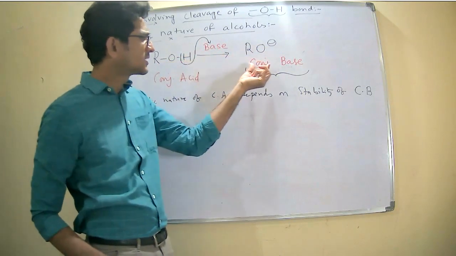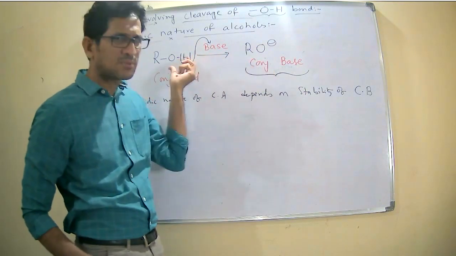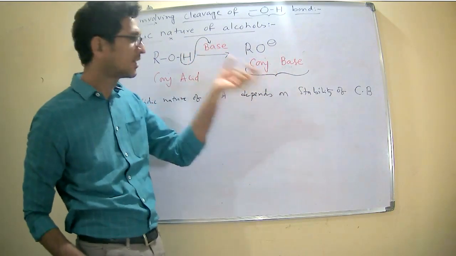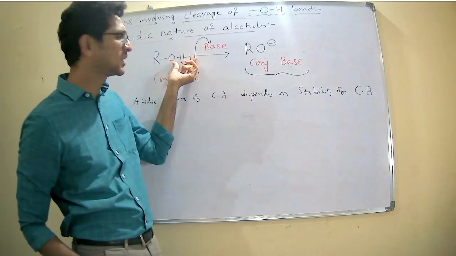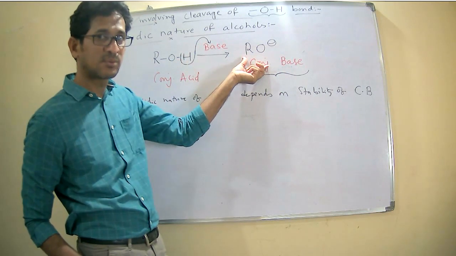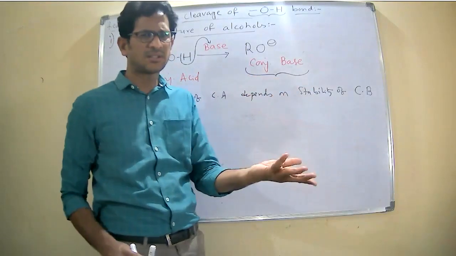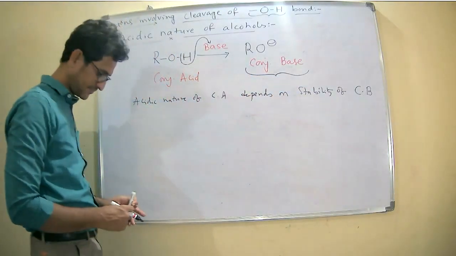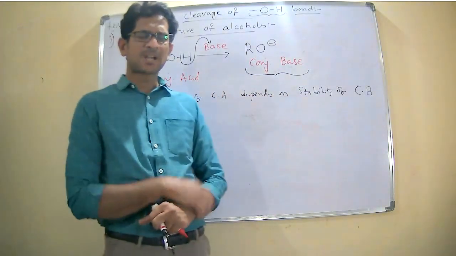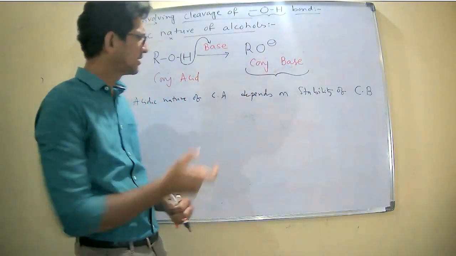Because any substance which gains stability automatically undergoes the chemical change. Once it readily loses H plus ions and gets the stable product, it is obviously a strong acid.